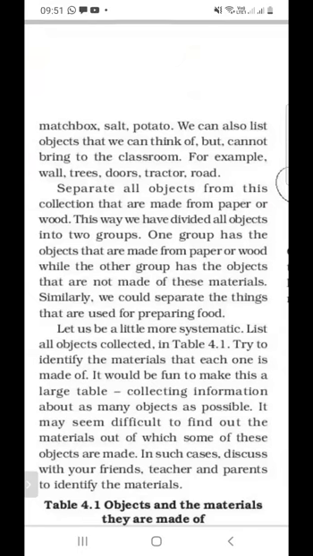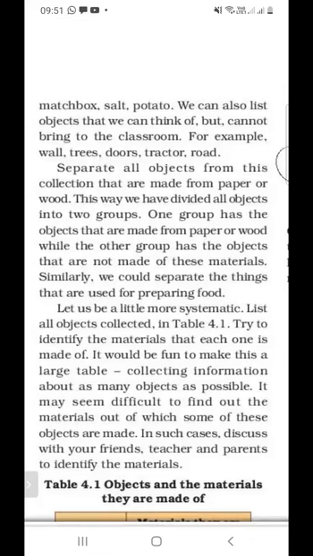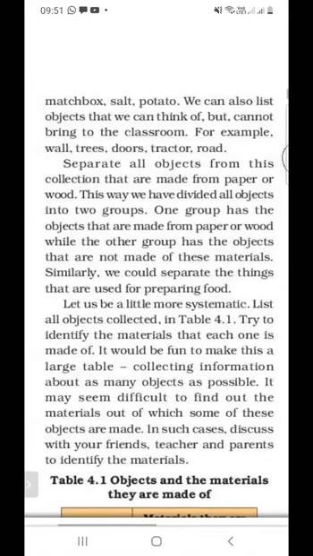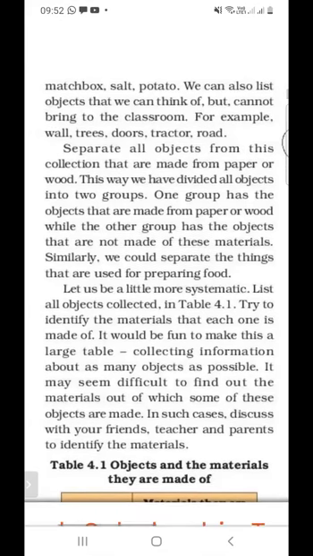So there are two groups: material made from paper or wood, and material not made from paper or wood. The first group is material made from paper or wood, and the second is material which is not made from paper or wood. So we are collecting these materials into two groups. One group has the objects made from paper or wood.